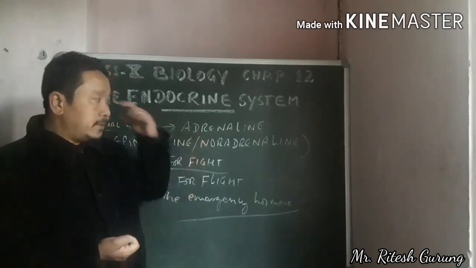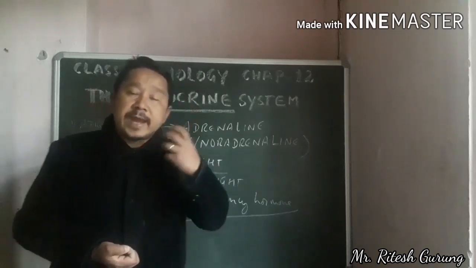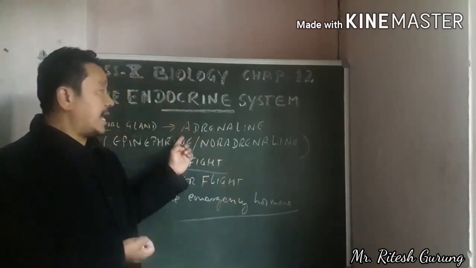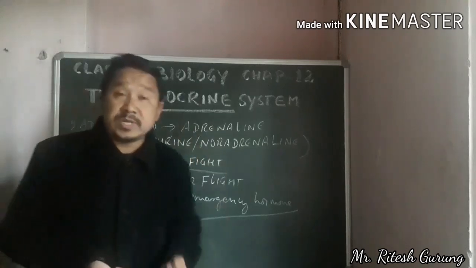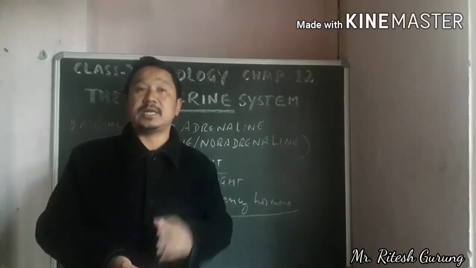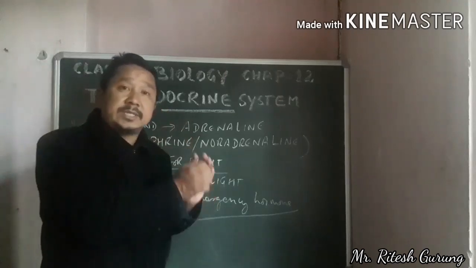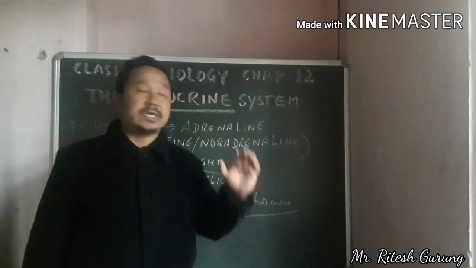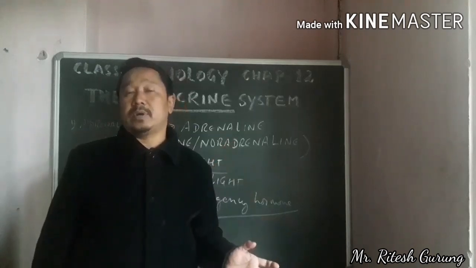Under such situations, the nerve endings of the autonomic nervous system stimulate this gland to produce more adrenaline, so that a lot of hormone is there in the blood, and a lot of energy is formed in the body, so that the body is prepared to face that situation, either by fighting it or by running away from it.